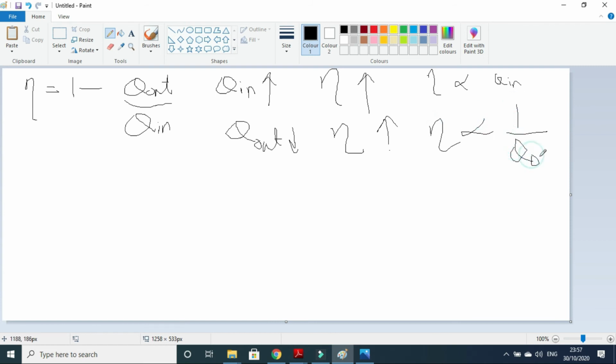So heat addition should be as high as possible, and Q out should be as low as possible. So then the efficiency will be higher.